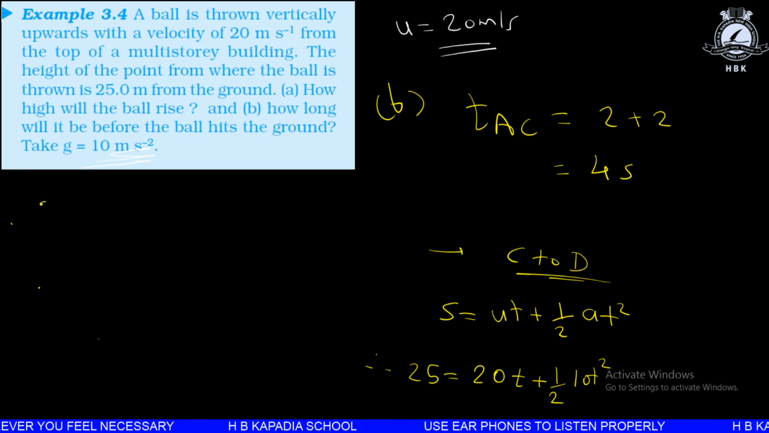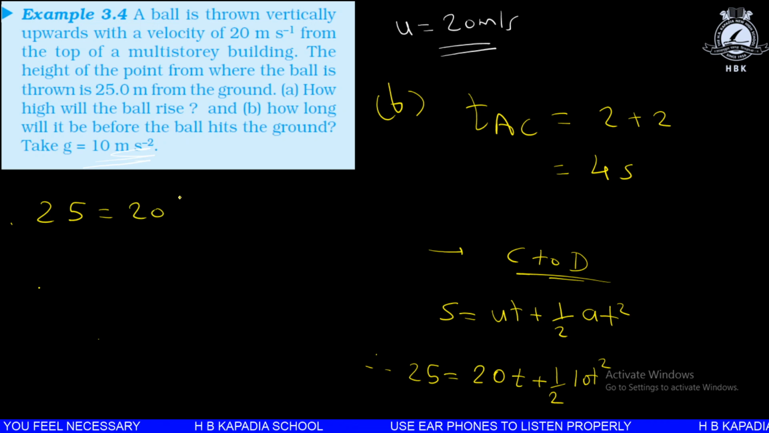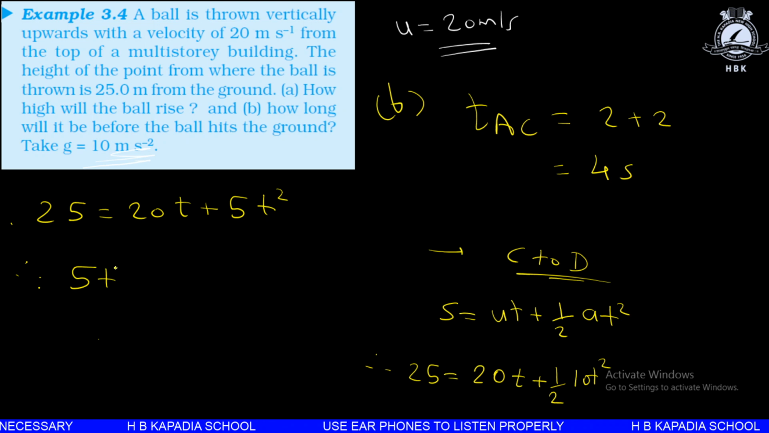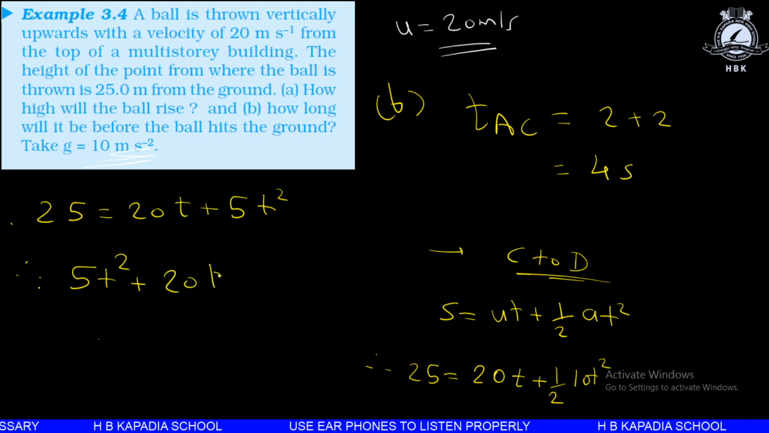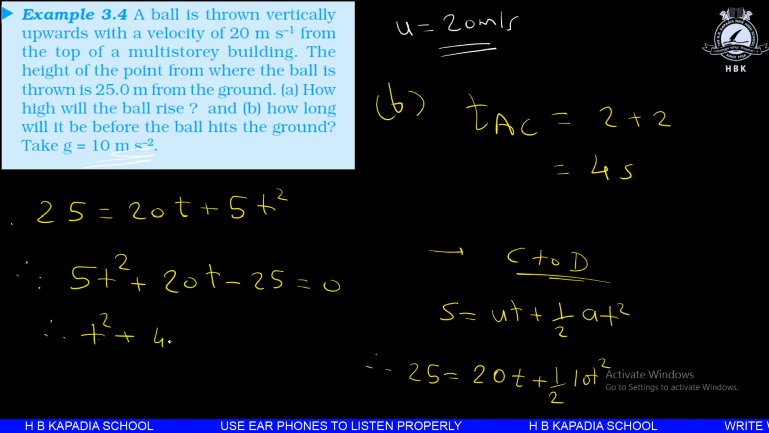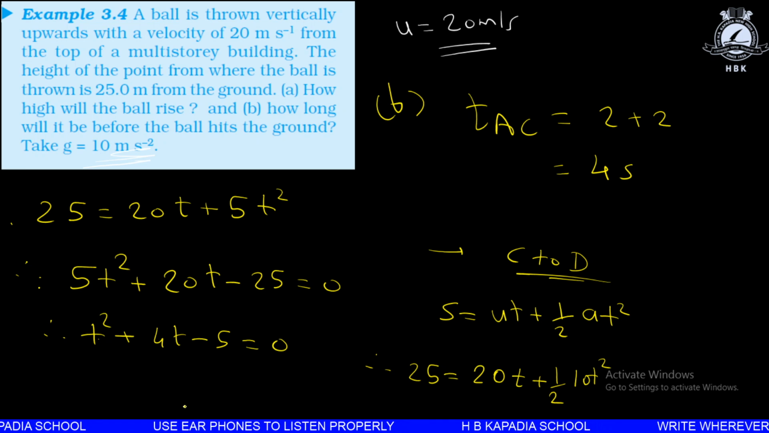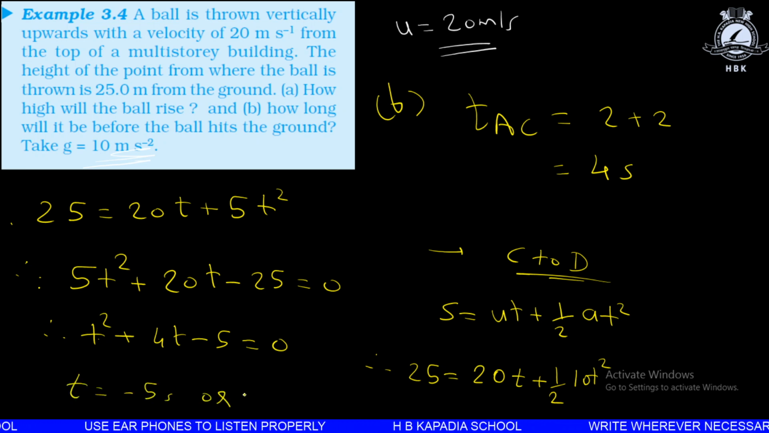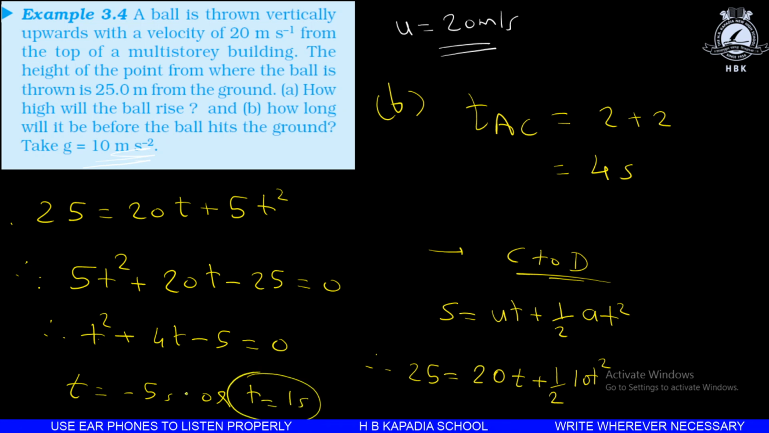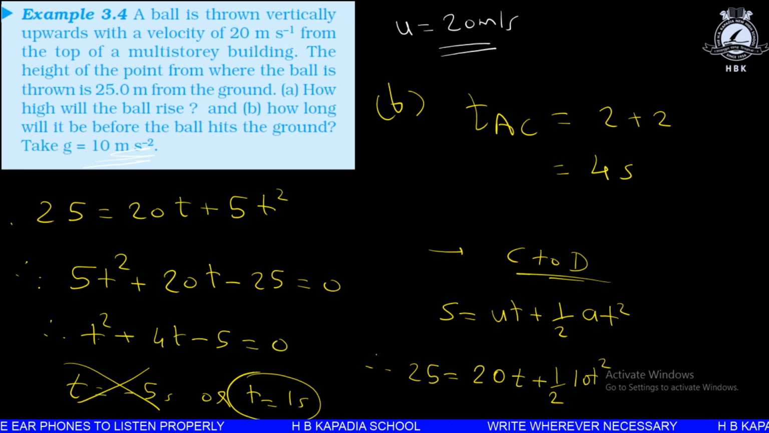Yes, we can write 25 is equal to 20t plus 5t square. Therefore 5t square plus 20t minus 25 is equal to 0. Therefore t square plus 4t minus 5 is equal to 0. So we factorize this, then we'll get t is equal to minus 5 seconds or t is equal to 1 second. The negative answer is never possible. So for C to D, we got time t is equal to 1 second.